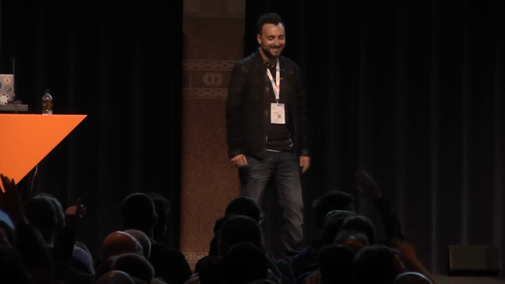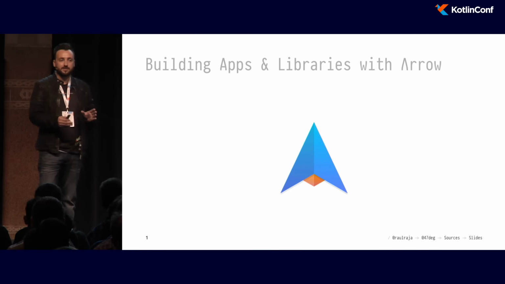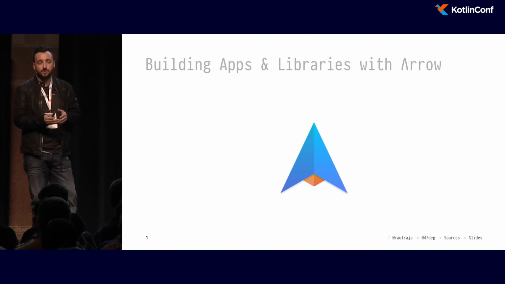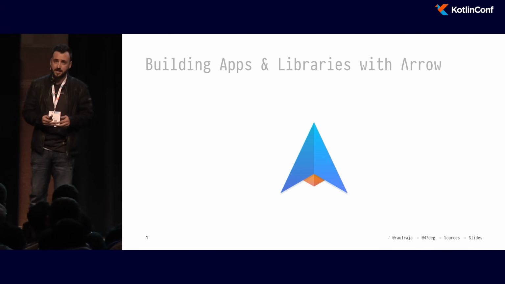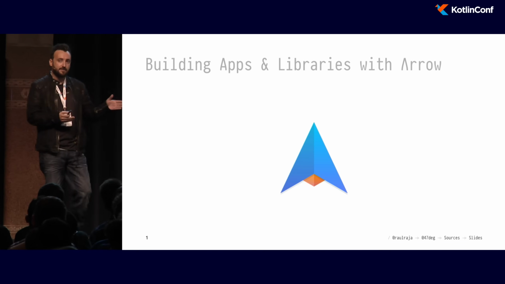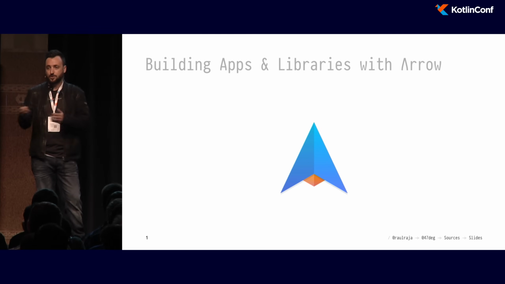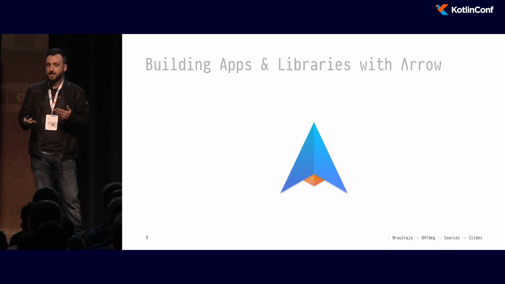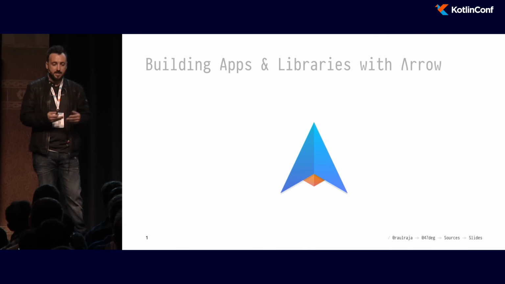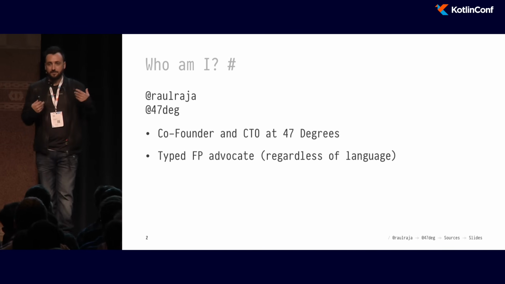Cool. Very good. So in this talk, I'm going to give you a quick introduction to how Arrow came to be what it is today. And then we're going to do a very simple function refactoring, where we're going to take a function that is impure and side-effecting all the way to purely functional with some techniques that are possible today in Kotlin thanks to Arrow.